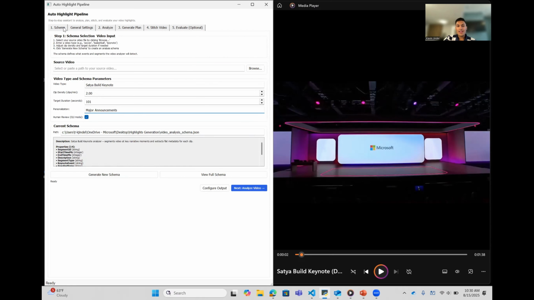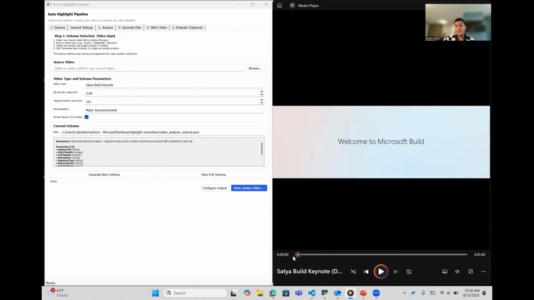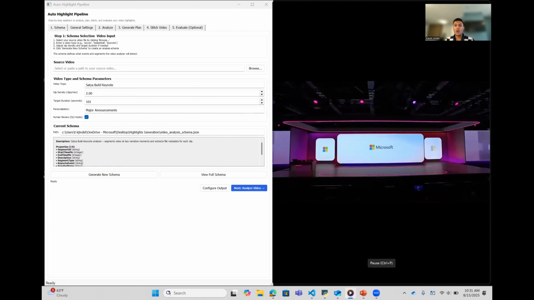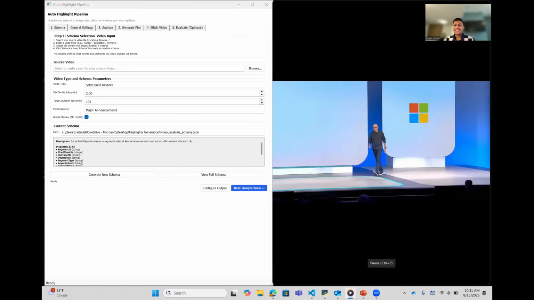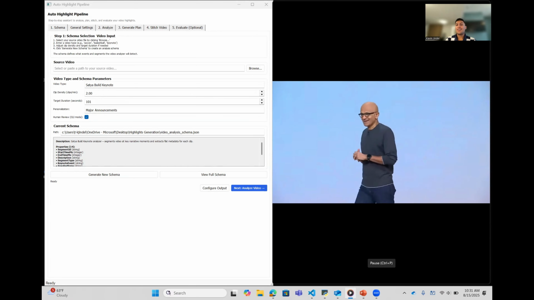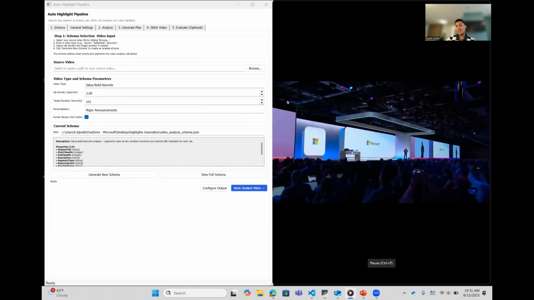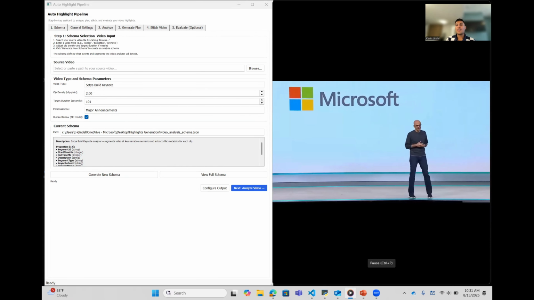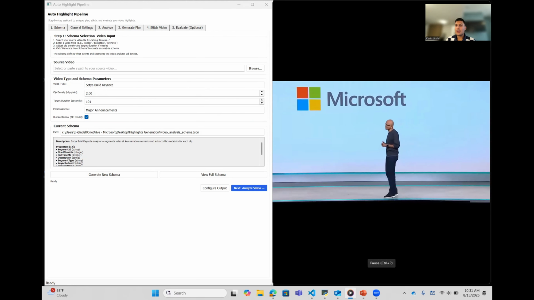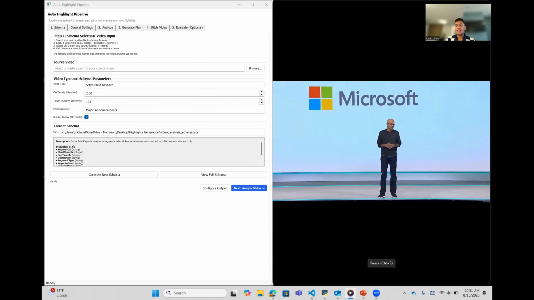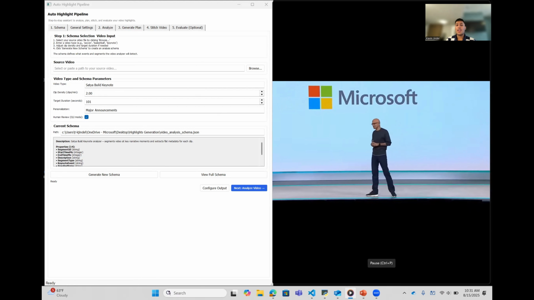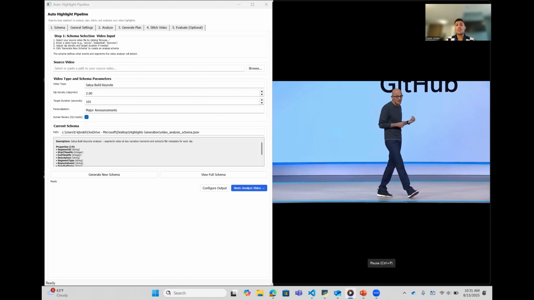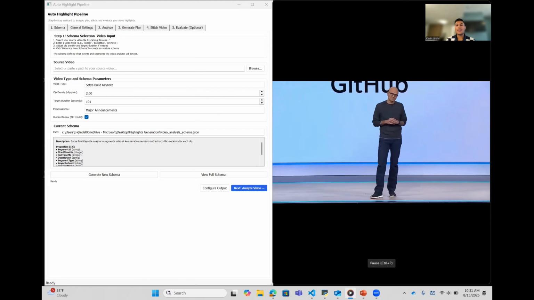And on the right hand side of the screen, here is a sample which we ran through it. So these are highlights we obtained from a part of Satya's build keynote. As you can see, this is capturing all the major moments, like the start. Now you can see the different types of effects. We've given a speed ramp effect here, and he's talking about the major announcements he has to make. And this is really effective in how high the quality is, how less time it takes, and also how closely it aligns with what the user is expecting.